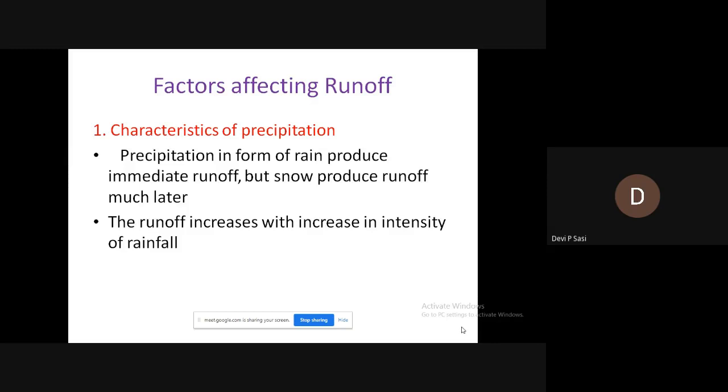We can also say that the runoff increases with increase in intensity of rainfall. That is about the characteristics of precipitation. First, if the precipitation is in the form of rain, immediate runoff is produced, and if the rainfall is having higher intensity, then also we will get greater runoff.